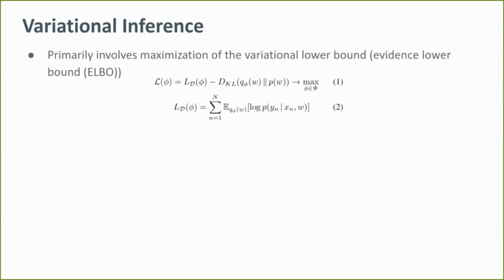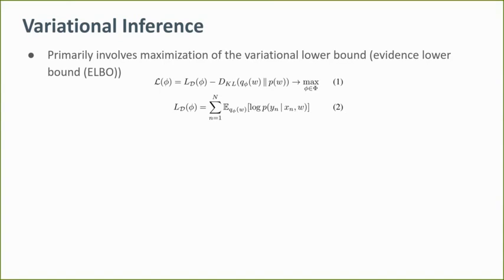To understand the variational term, let's look at the Bayesian inference. Bayesian inference involves computing posterior distribution using the Bayes rule. This usually involves computation of intractable multidimensional integrals, so we need to use approximation techniques.